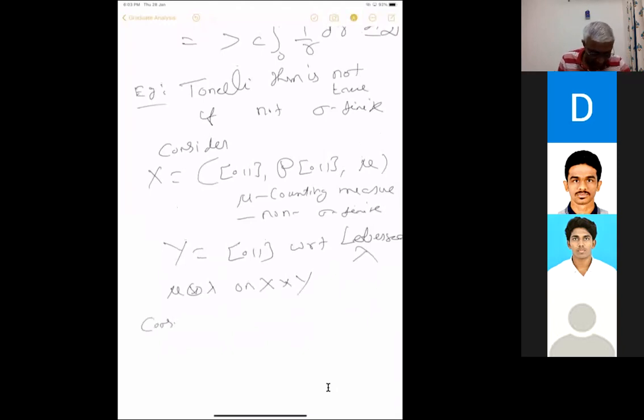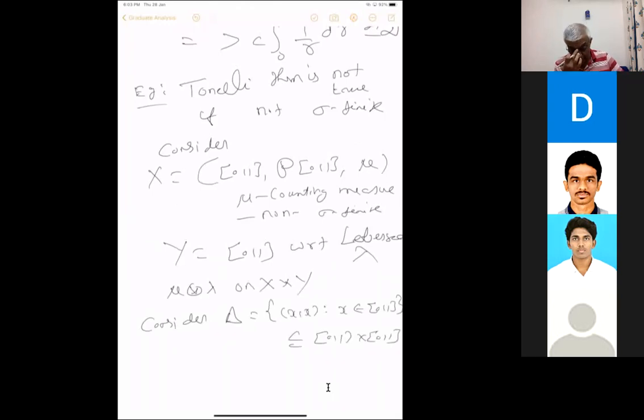Consider the diagonal delta, which is equal to the set of (x,x), x in [0,1], which is of course contained in [0,1] cross [0,1]. So the diagonal is measurable.